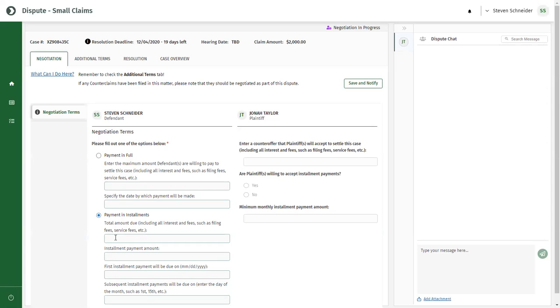and enter the total amount I'm willing to pay. You don't have to add the dollar sign or commas if you don't want to. I'll then enter the installment payment amount that I'm willing to make and when my first installment will be made. And finally, on which day of the following months will the remaining installment payments be made. When you're done entering your negotiation terms, click the Save and Notify button.